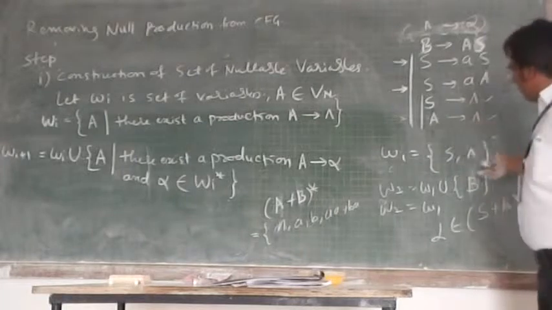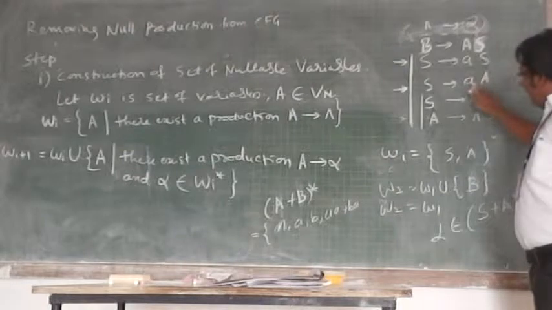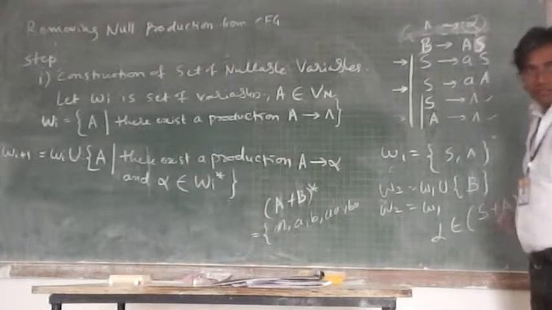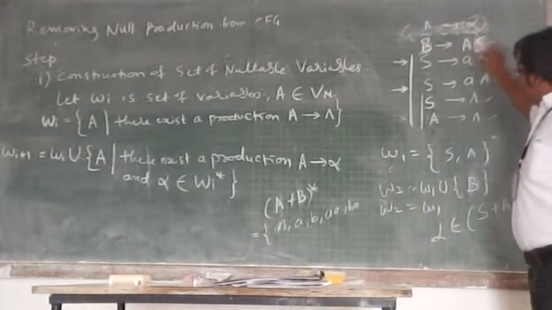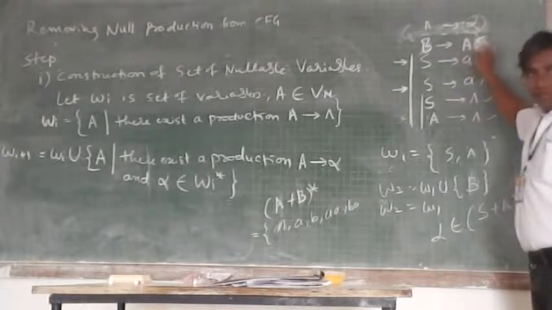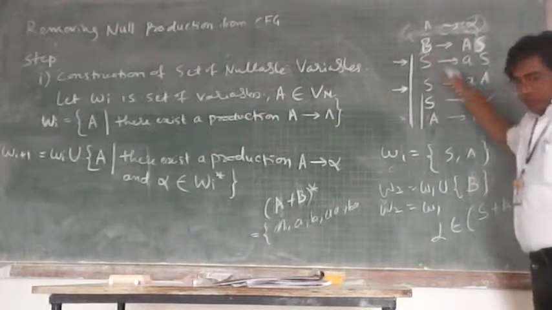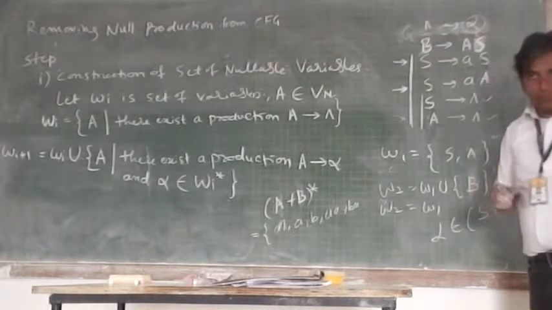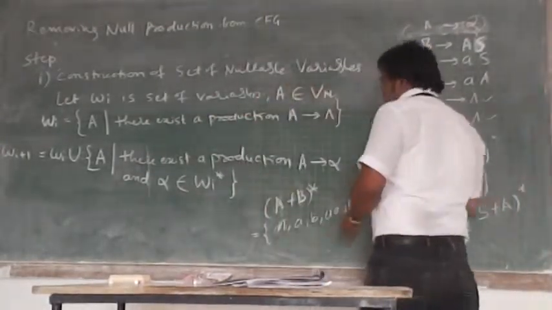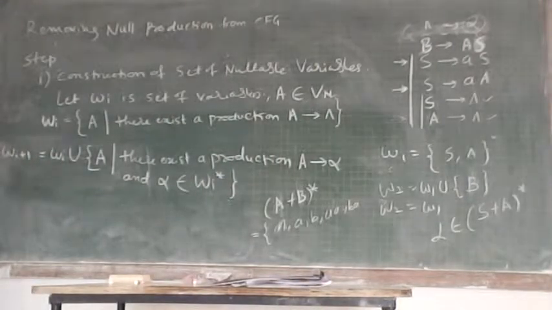Previous case में कुछ भी ऐड नहीं हुआ था, क्योंकि AS या AA ऐसा कॉम्बिनेशन बनता नहीं था by having these two nullable variables. Okay? So to demonstrate, I considered another example production, where you can see that you are able to add B to W2. Okay? Fine. So these are the two methods, and you can go on calculating W's.